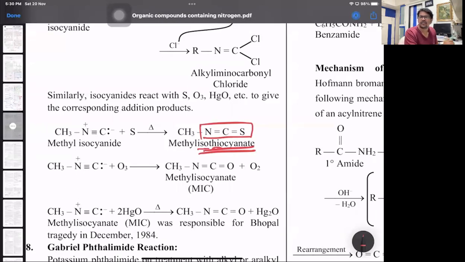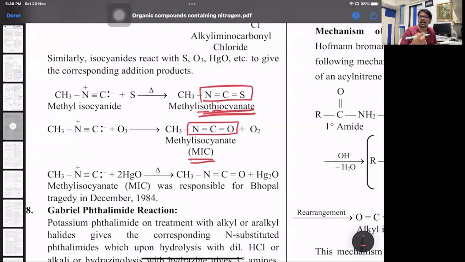Next one, that's an important one. Methyl isocyanide with ozone gives you the compound methyl isocyanate, MIC. The isocyanate group is N double bond C double bond O. There was an MCQ also on this, if anybody remembers. Look at that. Isocyanide with HgO also gives you MIC, methyl isocyanate, N double bond C double bond O. That was the Bhopal gas tragedy by the Union Carbide factory. So remember the groups: isothiocyanate, N double bond C double bond S; isocyanate, N double bond C double bond O. That's one. Otherwise, additional reactions are not required.